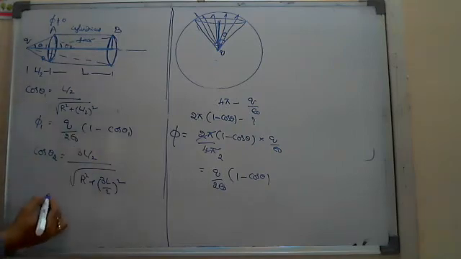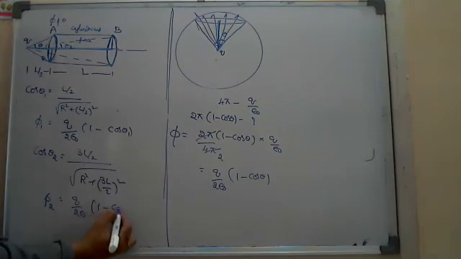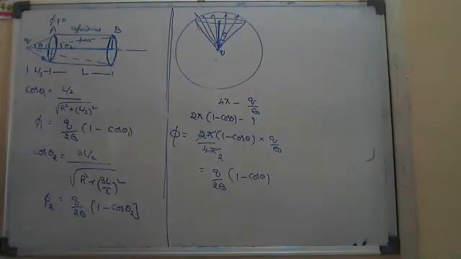Then phi 2 equals again Q by 2 epsilon naught into 1 minus cos theta 2. That theta 2 is substituted here. This is phi 2. Now I am asking whether phi 1 and phi 2 are positive or negative. Think wisely.